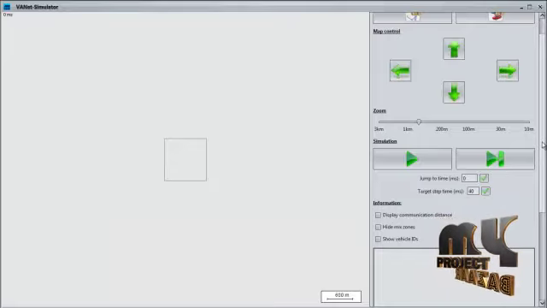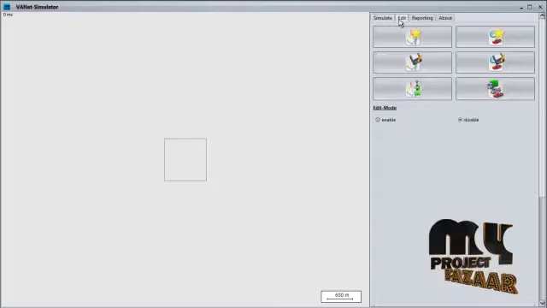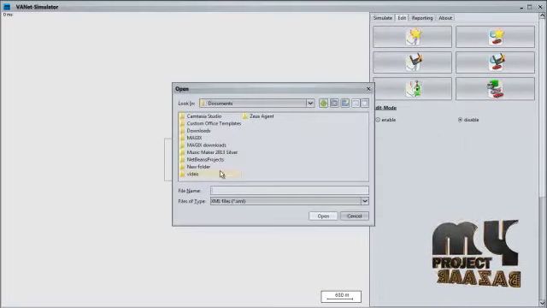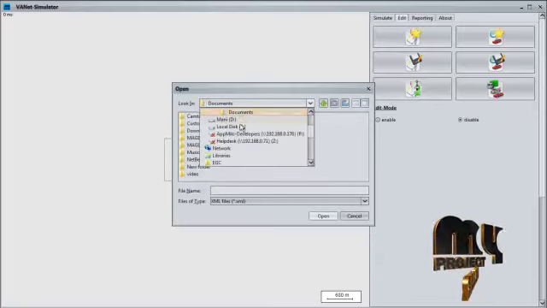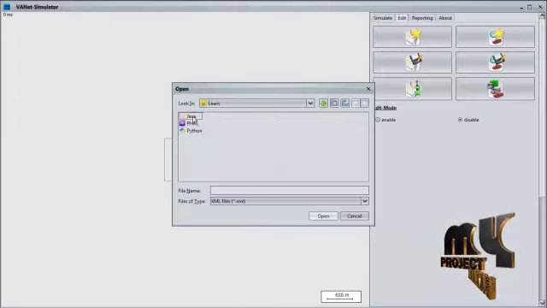Now I am going to import our map.osm file in the edit tab. Click on this and go to our code folder, which is in the D drive.